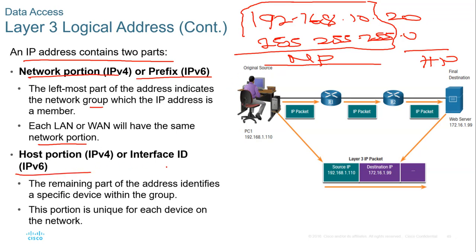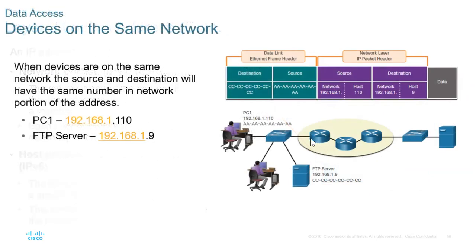So the host portion, or the interface ID for IPv6, the remaining part of the address, identifies the specific ID of the PC. This portion is unique for each device. They are not saying unique for the network, unique for each device. But the network portion remains the same on all the devices. So when devices are on the same network, the source and destination will have the same network portion. So you can actually judge by looking at this and then this.